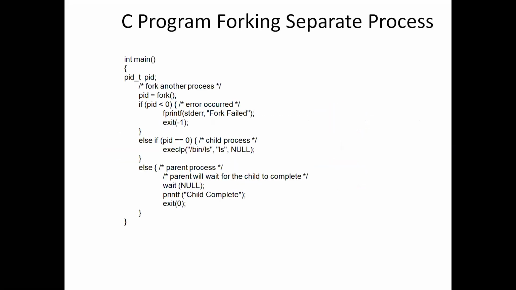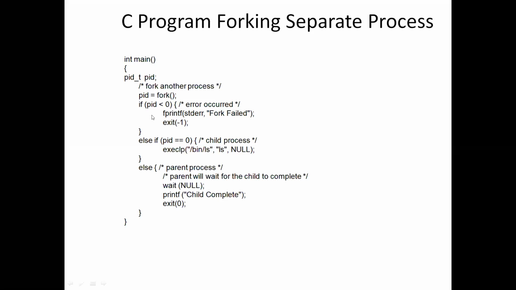Understood, right? Next, you can see here the C program for creating a process, that is nothing but forking a process. Here, pid is a variable of integer type that will be used to store the process ID. In the statement pid = fork(), we are calling the system call fork. What is the use of the fork system call? It is used to create a process, and that process ID will be stored in pid.